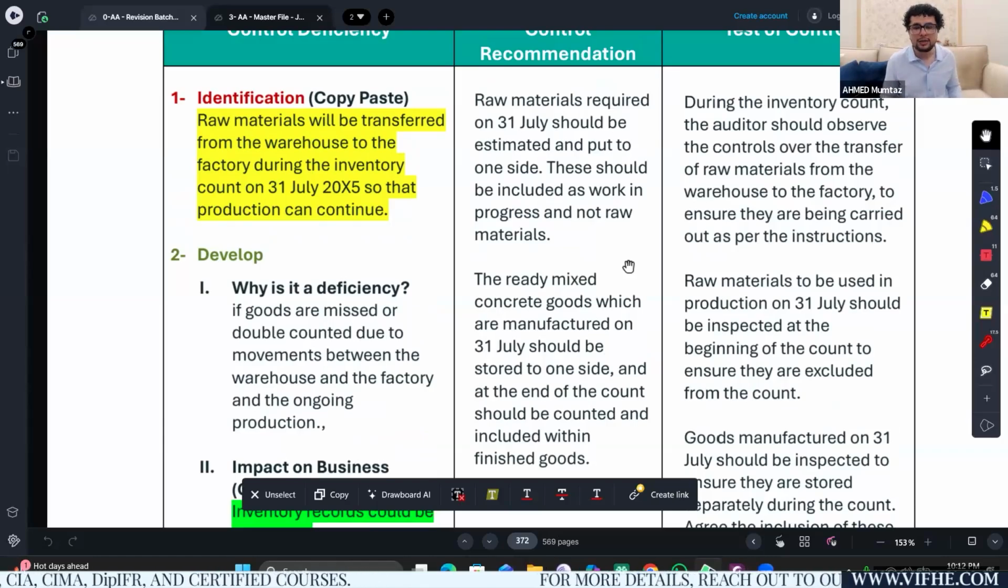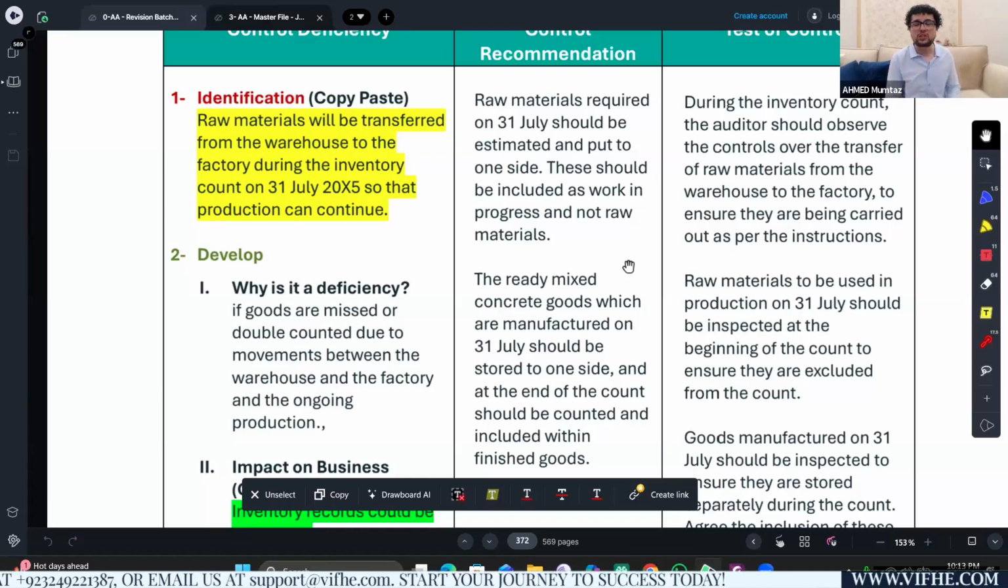But at least those raw materials which are required for a particular day, that is 31st July, should be estimated, and you need to put them on one side so that we can perform the stock count normally, and then we'll add and incorporate that portion. At least there is going to be no mixing. This eliminates the risk of some items not counted at all, and the risk of some items counted twice.